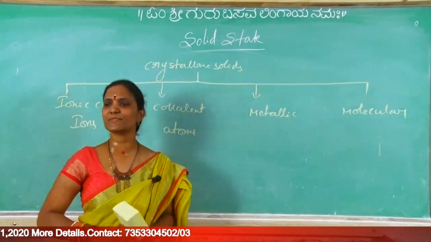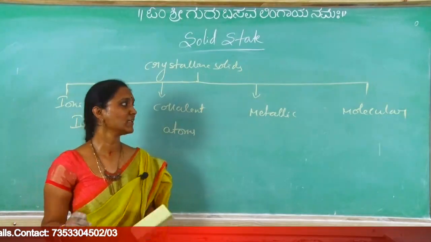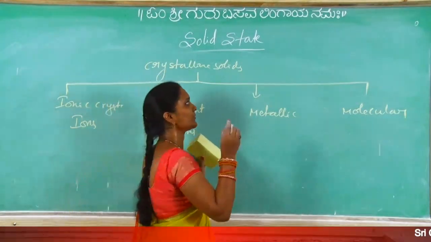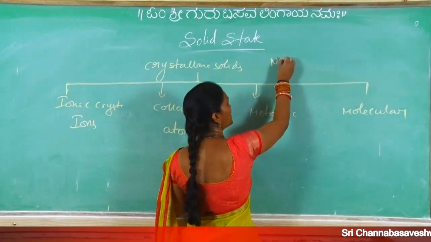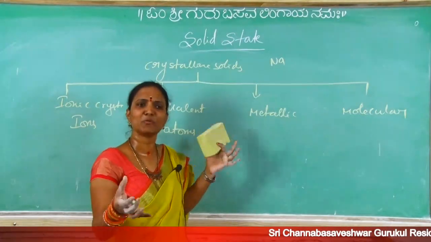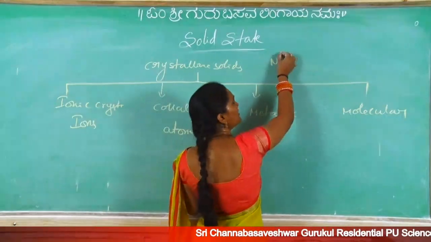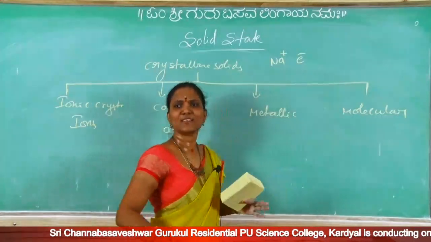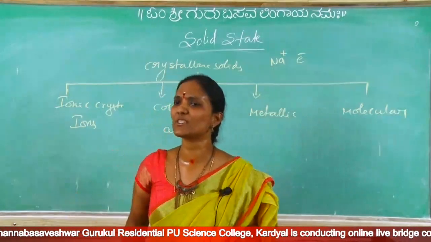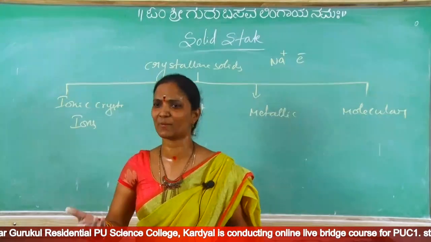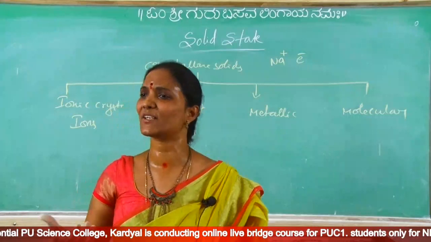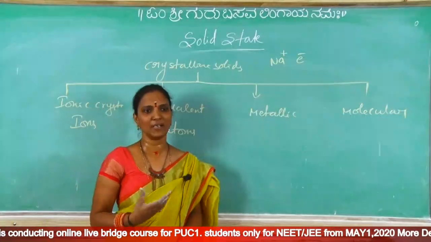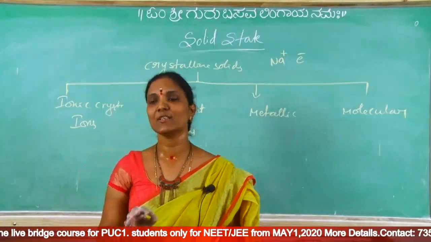Metallic crystals. What are these metallic crystals? Especially metals we are taking. In chemical bonding we learned the metallic bond. What is that metallic bond? Take one metal, for example sodium. In a sodium crystal, what are the interactions present? First sodium loses an electron and changes to Na+ ion. Now a free electron is there. Like this, many sodium atoms lose electrons. Why does sodium lose an electron? We already learned in periodic classification that sodium has a low ionization energy, and it is a metal, so it loses electrons easily.